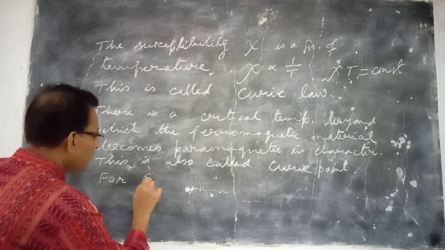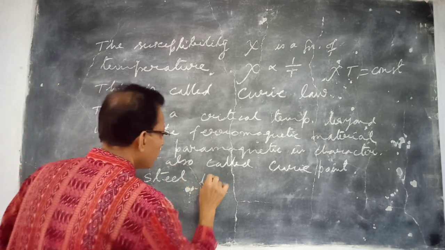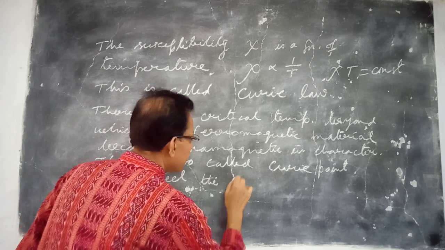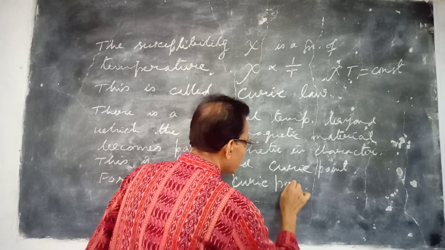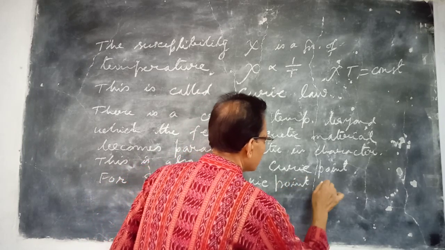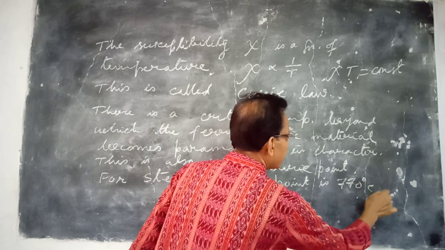For steel, the Curie point is 770 degrees centigrade.